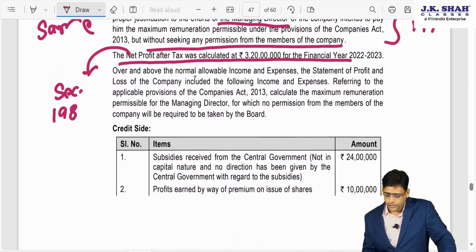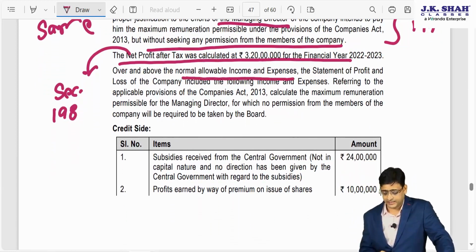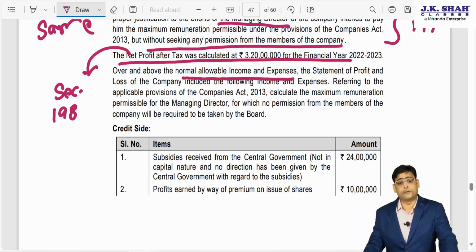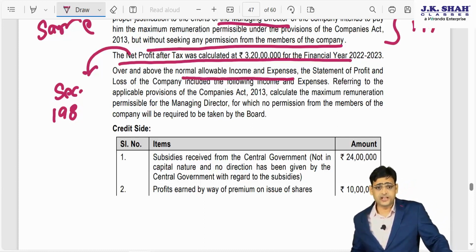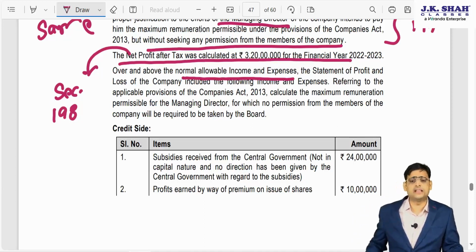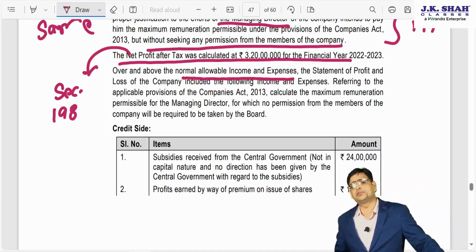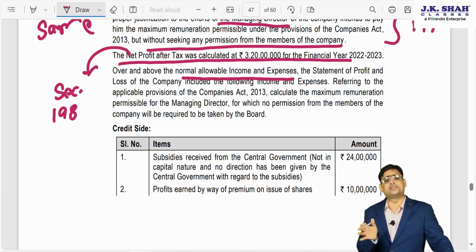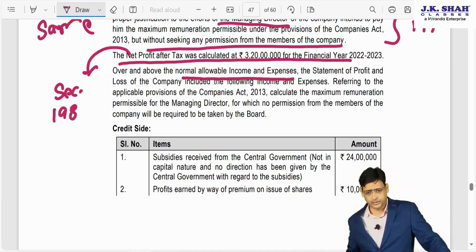Over and above the normal allowable income and expense, the statement of profit and loss of the company included the following income and expenses. Referring to the applicable provisions of the Companies Act 2013, calculate the maximum remuneration permissible for the managing director, for which no permission from the members of the company will be required to be taken by the board.